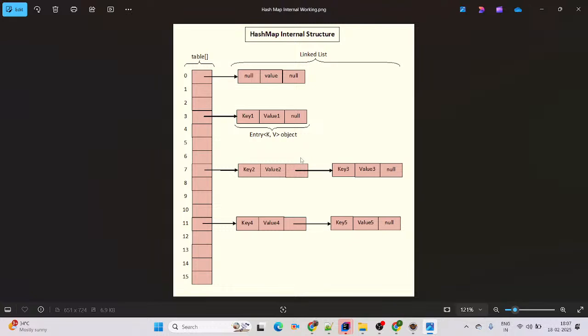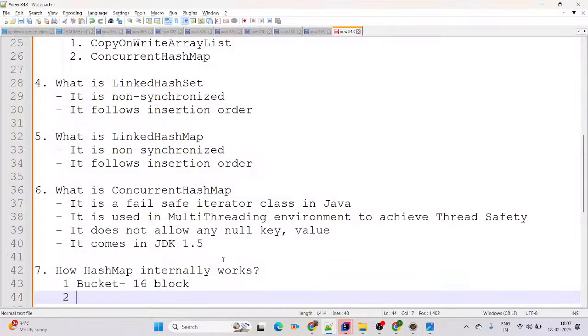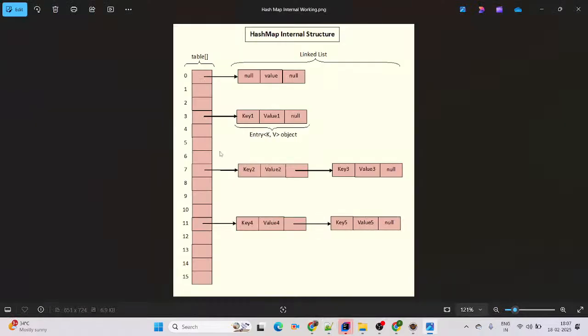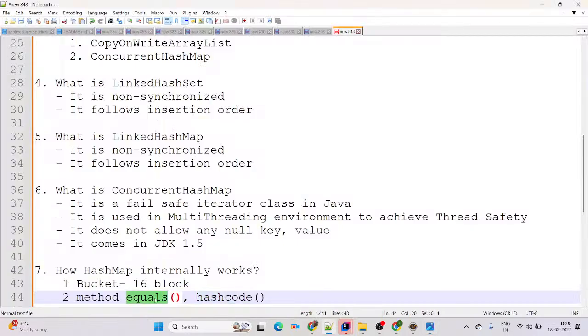The bucket size is 16 blocks. It means it starts from 0 to 15. Internally they follow the hashing principle, use the linked list structure, and there are two methods. First one is equals and the second one is hashCode. If two HashMap objects are equal, then definitely the hash code will be the same. The equals method return type is boolean, true or false, and the hashCode method return type is an integer value.